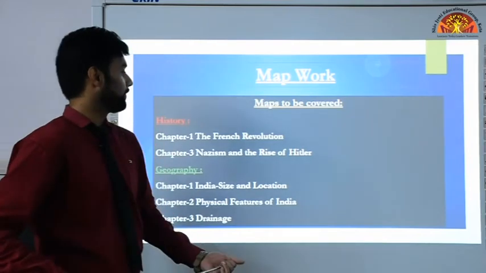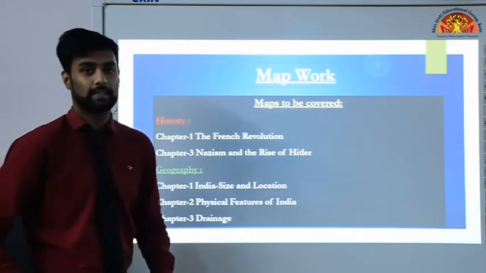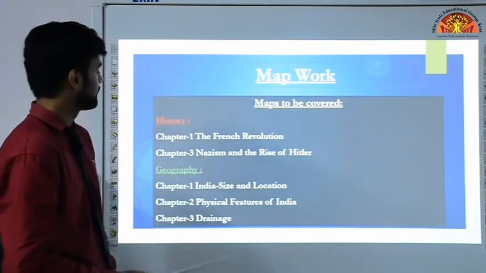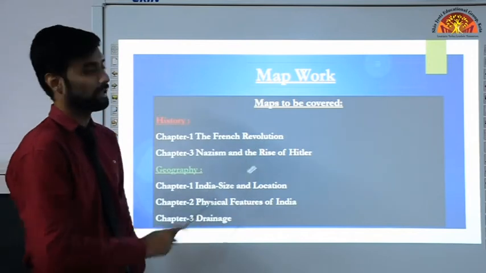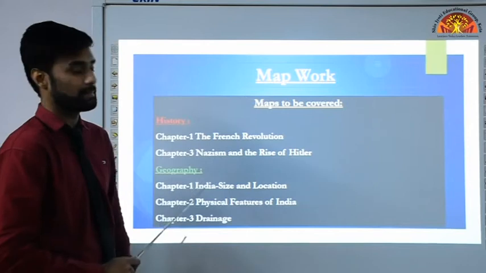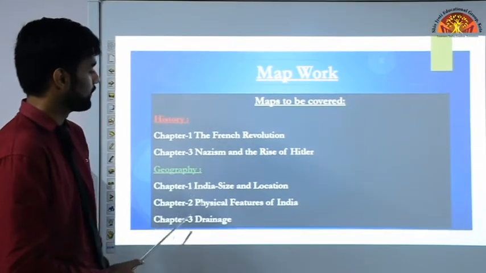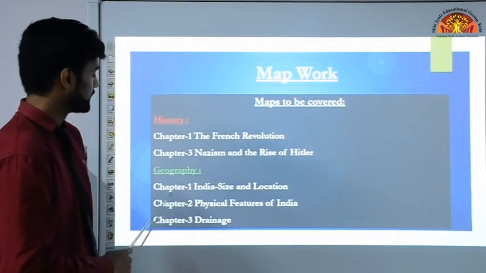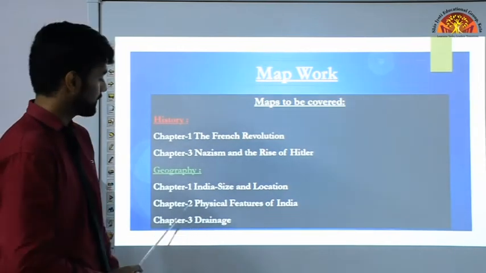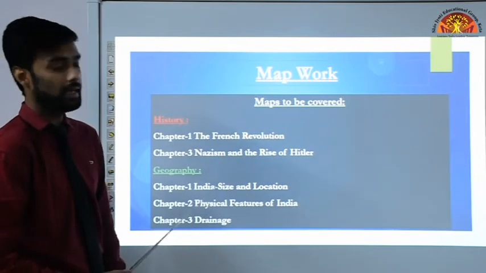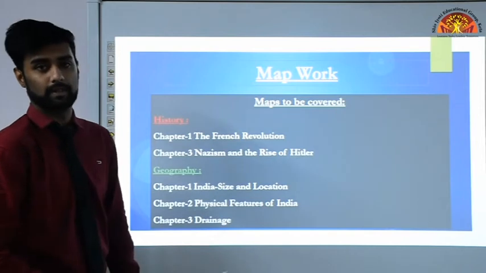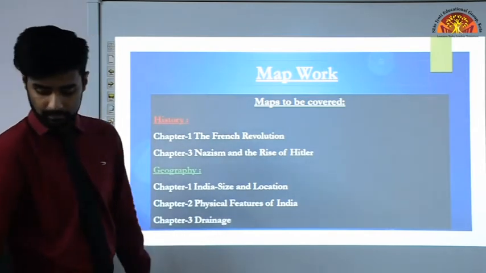Now the maps that you are covering are from history and geography. So let us see what we are covering. In history, chapter number 1, the French Revolution. Chapter number 3, Nazism and the rise of Hitler. These are the two chapters that we have covered in history. So we are covering their maps. In geography, there is chapter number 1, which is India, size and location. Chapter 2, physical features of India. And chapter 3, drainage. Now I know that chapter 3, drainage, is a reduced chapter, okay? We have not covered it because we don't need to. But we are covering the map work of chapter number 3.